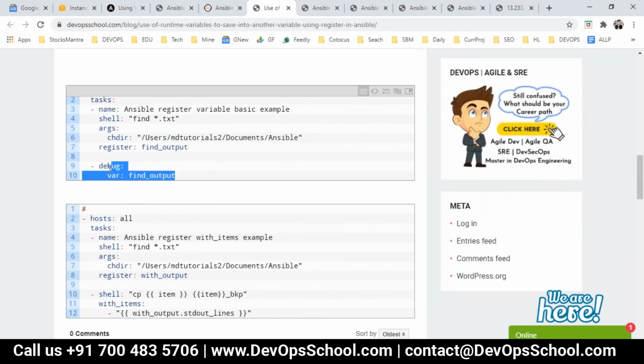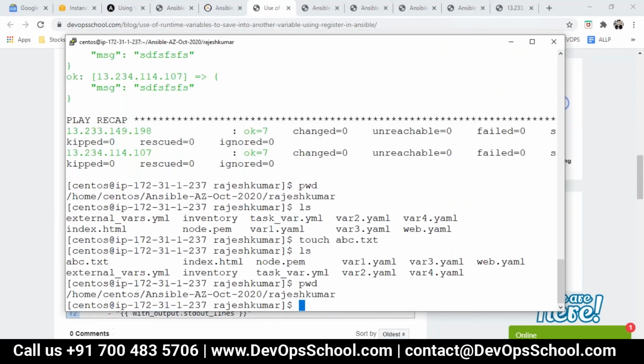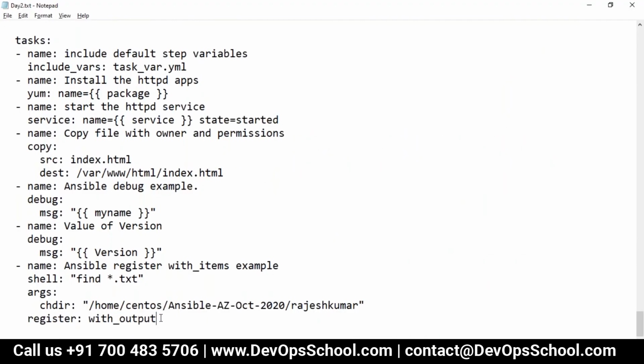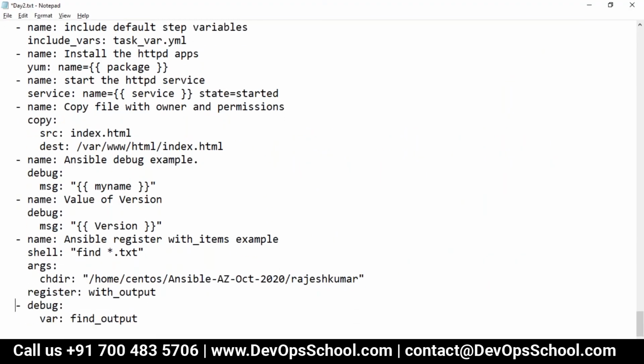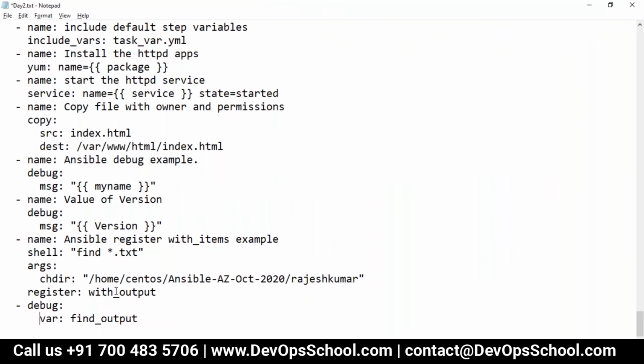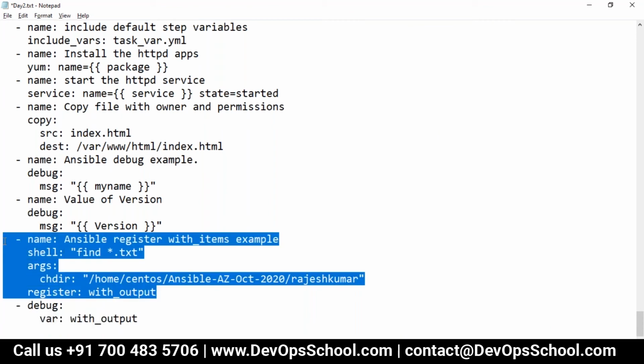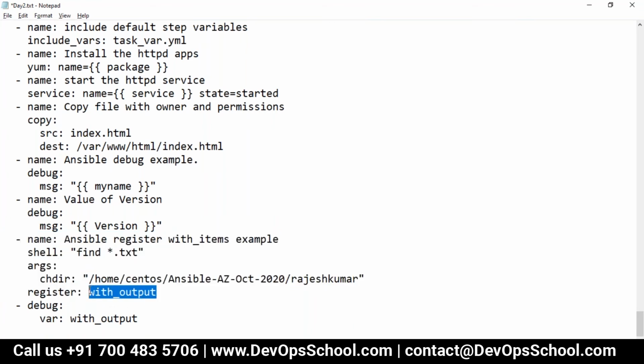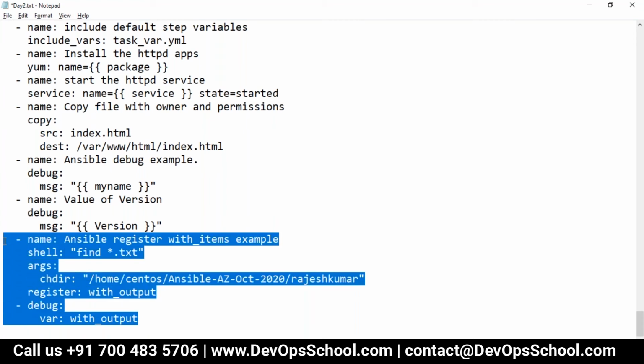So I'm going to use the debug module. Let's understand this. If you're not understanding, please ask questions here. So see here, I am running one module. Whatever the output is, it is set in the register variable, and whatever the output is, I'm displaying it with the debug module. Guys, did you understand the register variable? Did you understand this?